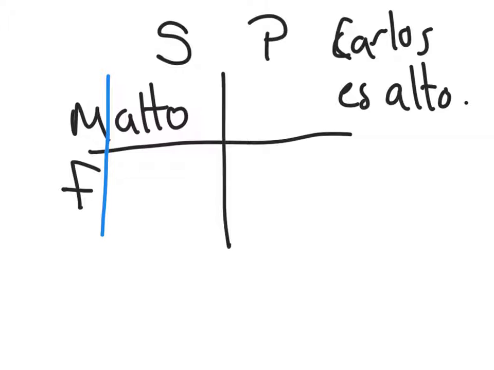Alrighty. Now let's suppose we took Carlos out, and we made it Carla. Now it's a girl. So instead of alto, we would write alta, because now this ends up being the female ending. As soon as you change the gender, the adjective also must change. Carla es alta. It must always match the noun in gender and in number.